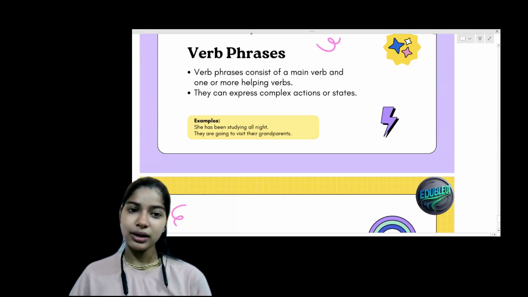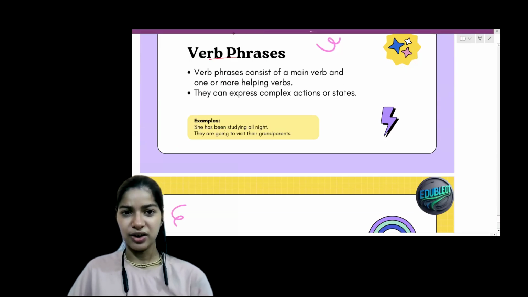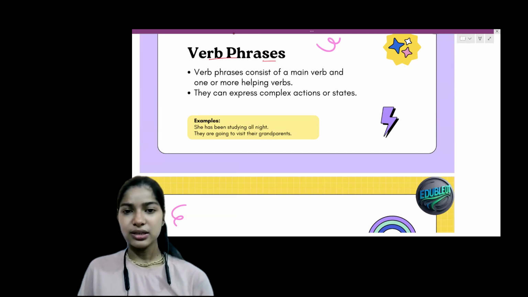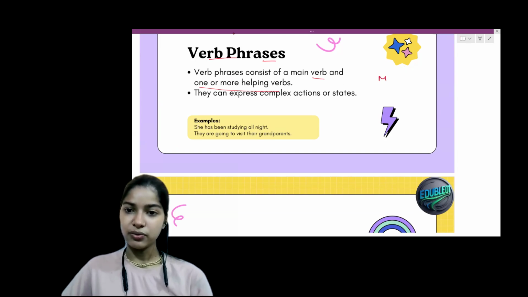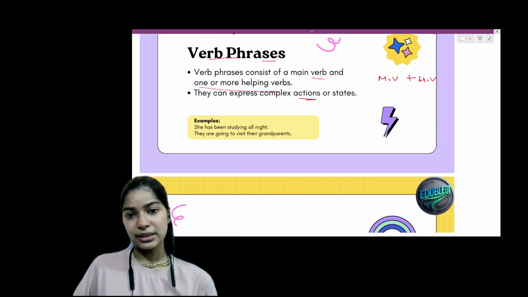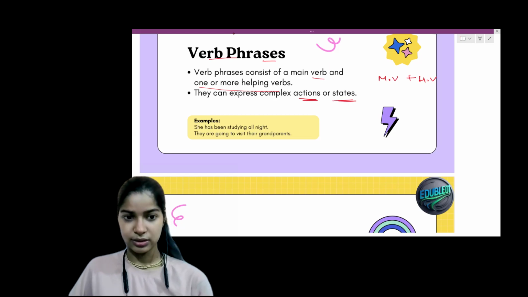Okay. Now we are going to learn about verb phrases. Verb phrases consist of a main verb and one or more helping verbs. So again, a verb phrase contains one main verb plus one helping verb. Okay, they can express complex actions or states.